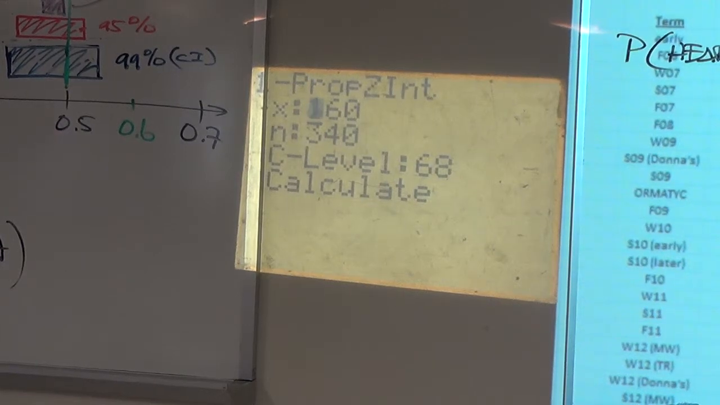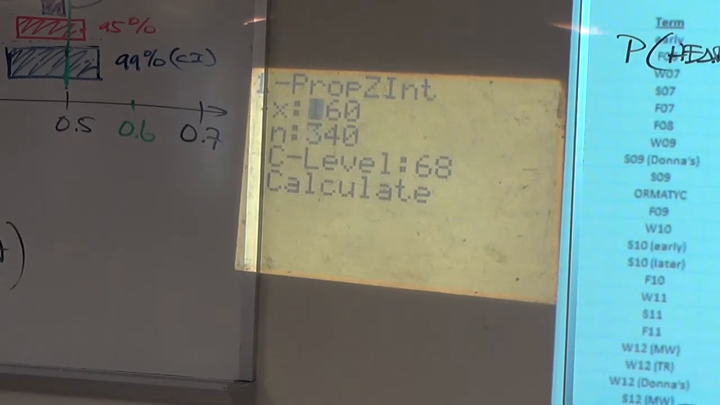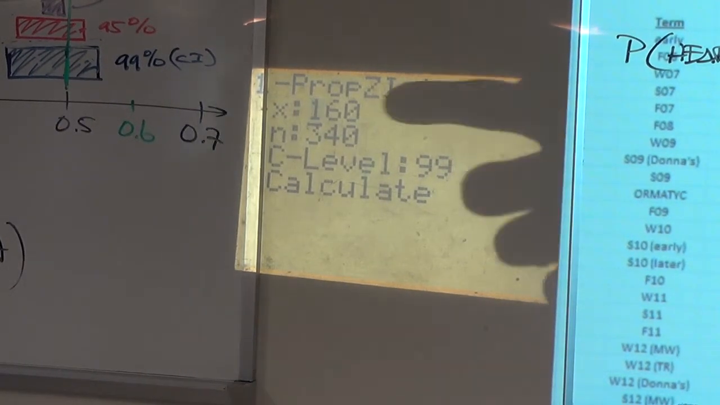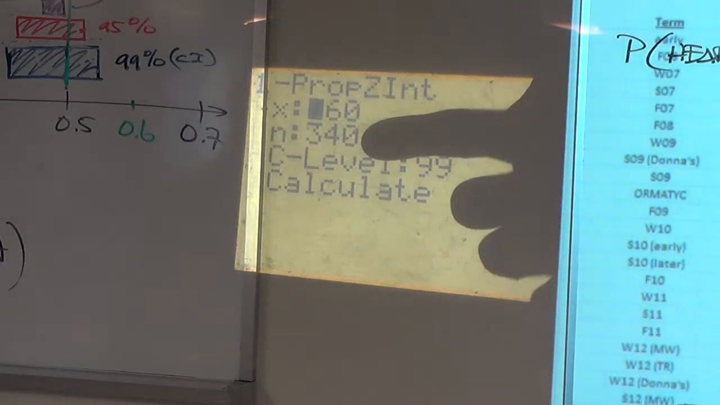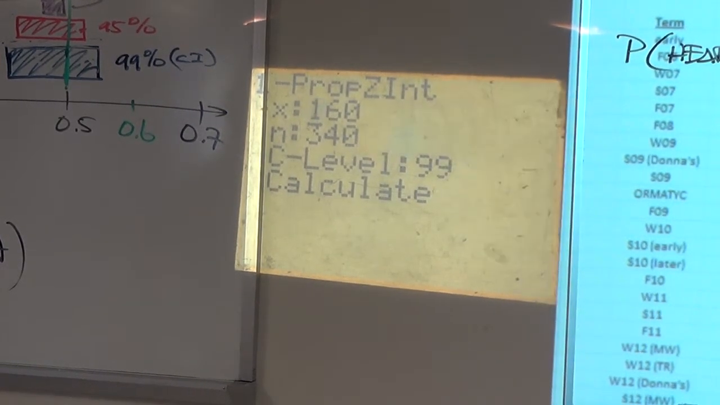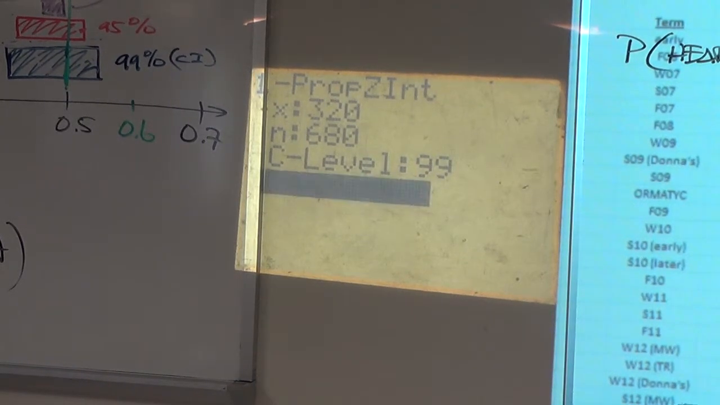Now, remember how we had 160 out of 340? Let's change that 68 to 99. Now, would you do this for me? Double both x and n. Make them both twice as big as they are right now. So 160 becomes 320, 340 becomes 680. Is that right? 680. Now, when I press calculate, tell me what's going to happen.